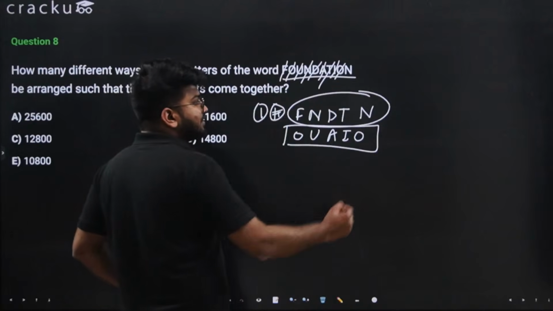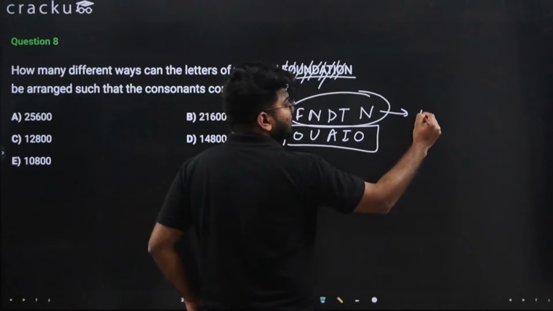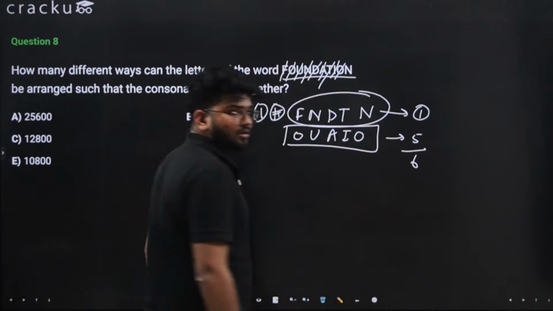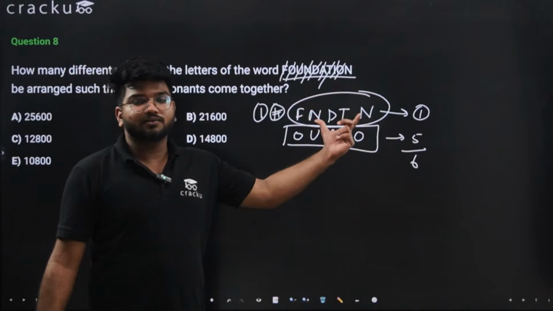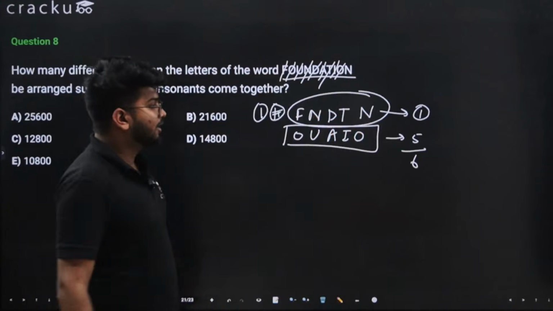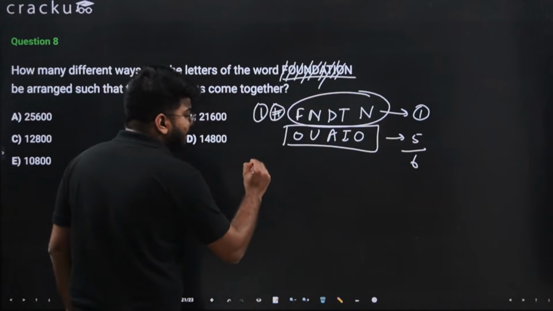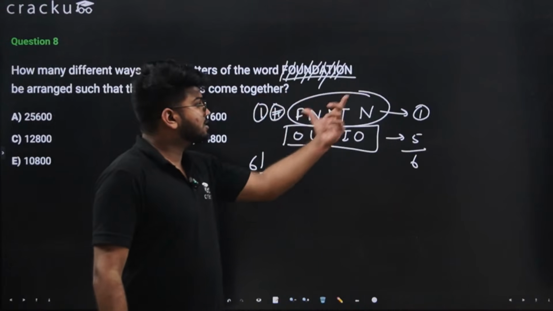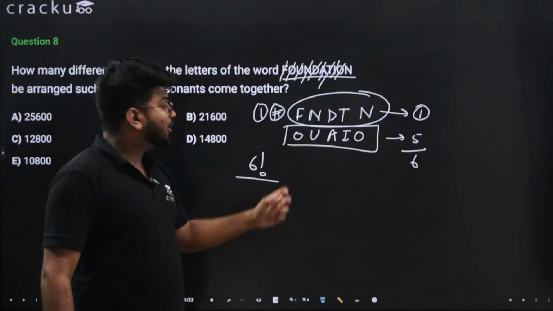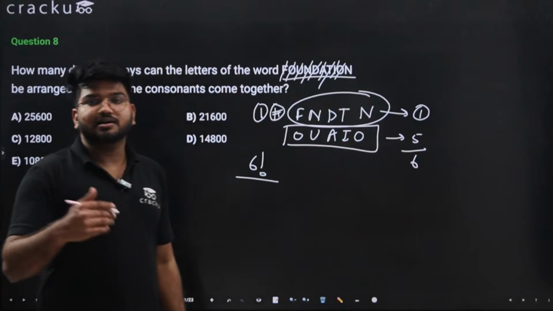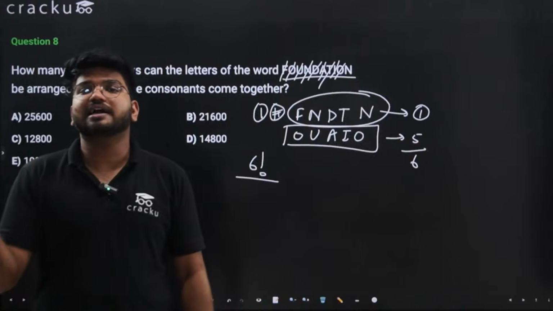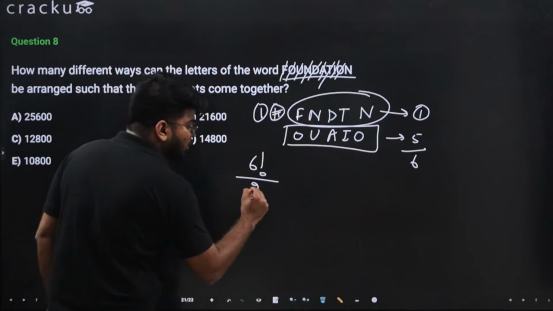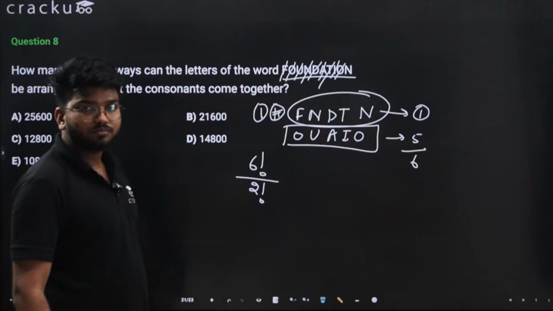So in total we have this one block plus these 5 vowels. So we have 6 items because I want the consonants to be together. They can be arranged in 6 factorial ways. But in these 6 items, O is coming twice. So whenever any item comes n number of times, we divide by n factorial. Because O is coming twice, we need to divide by 2 factorial.